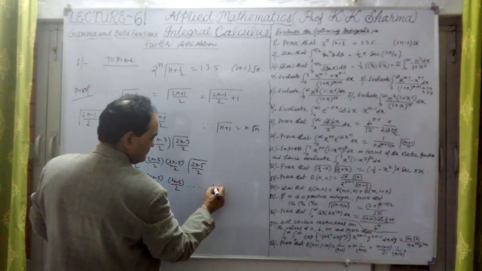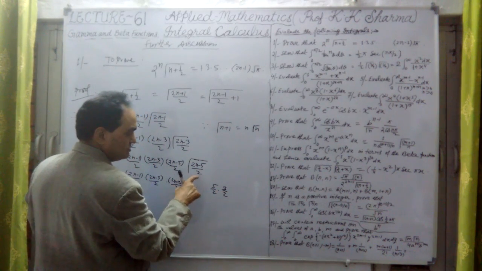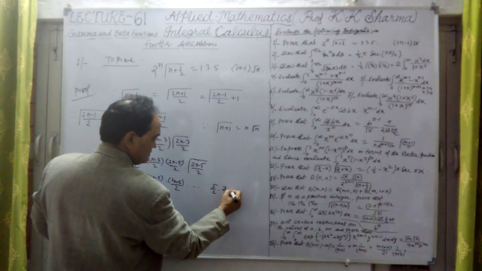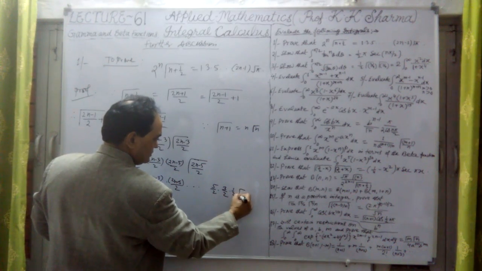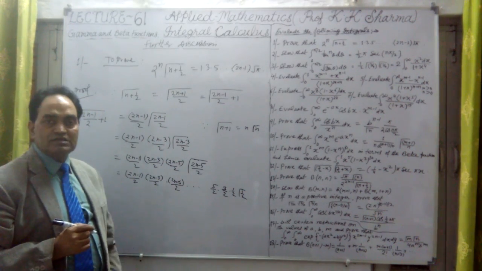The last step will be 5 by 2, 3 by 2, with odd numbers in the numerator and 2 in the denominator, and then 1/2 into gamma 1/2. This is the series we can write down.